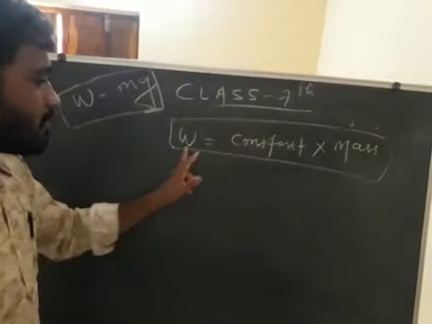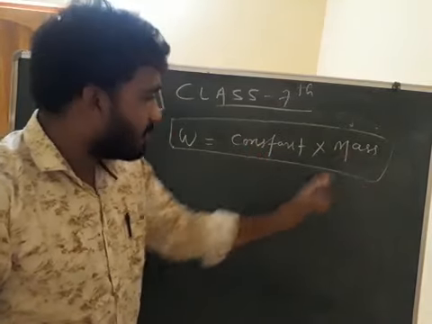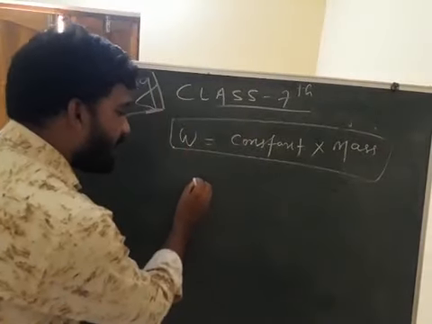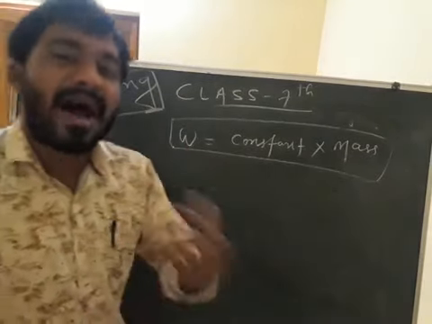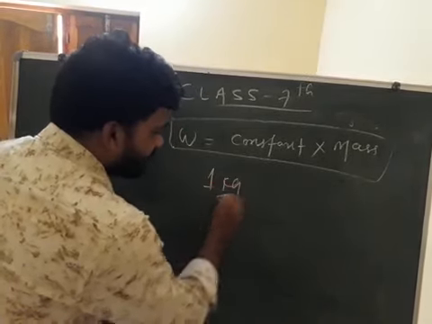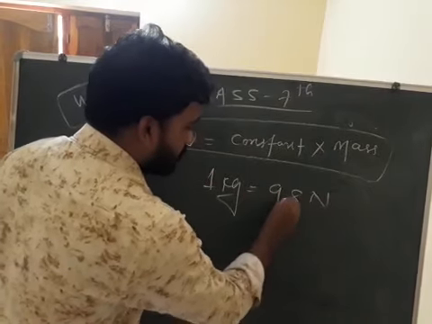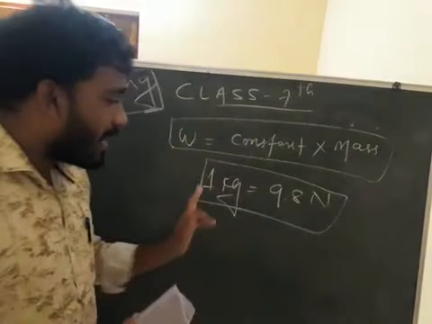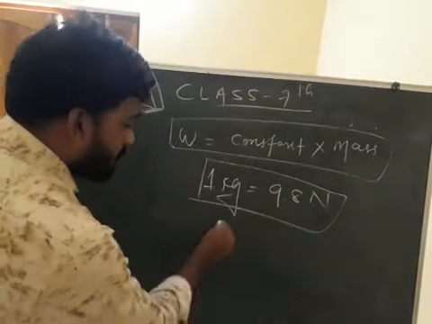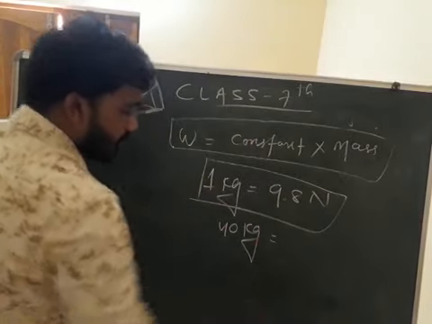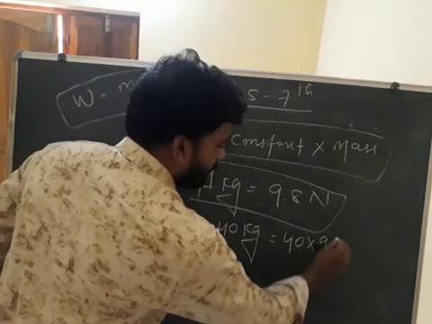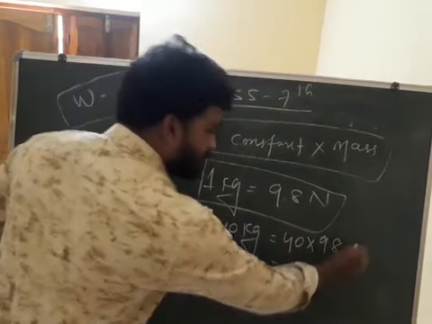Now I told W is equal to constant into mass. So if anybody asks you what is your weight, suppose you tell it in kg, but that is wrong, because kg is a unit of mass. 1 kg is equal to 9.8 Newton. Suppose a girl or a boy is 40 kg. How much will the weight become? 40 into 9.8. How much Newton is it?